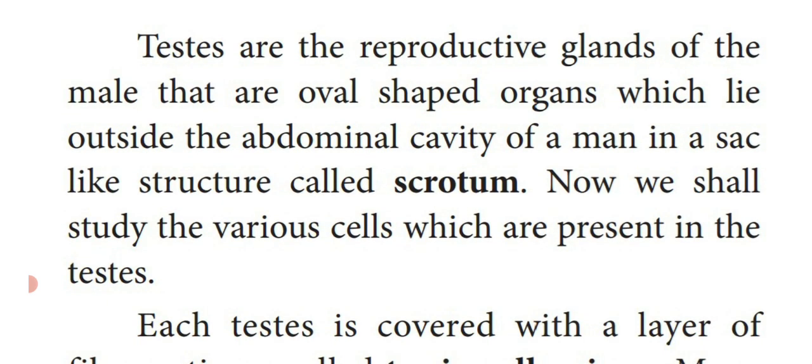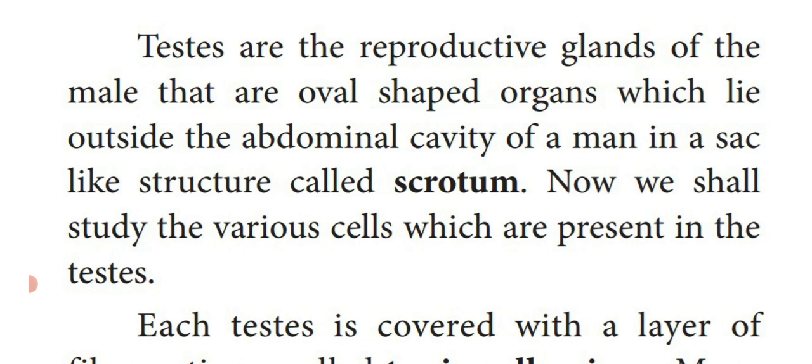Dear students, the testes are known as the reproductive glands of the male. The shape of the testis is oval, and it is located outside of the abdominal cavity. Abdominal cavity means where the digestive organs are located.